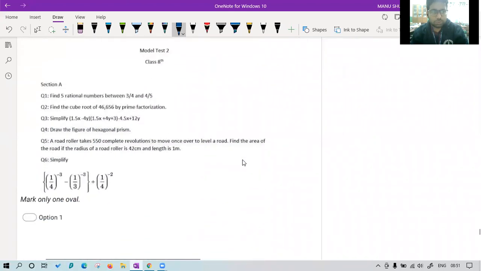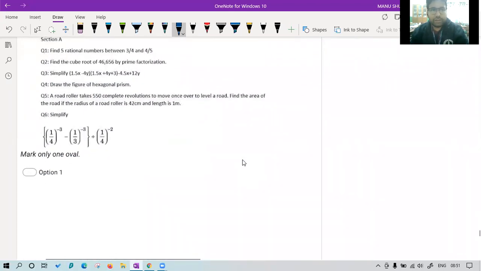class 8 model test 2. Okay, find 5 rational numbers between 3 upon 4 and 4 upon 5. I hope you all remember how we found the numbers between given rational numbers. First, we went for the concept of like fractions. So class, are we having like fractions right now? If I have 3 upon 4 and 4 upon 5, we don't have like fractions.